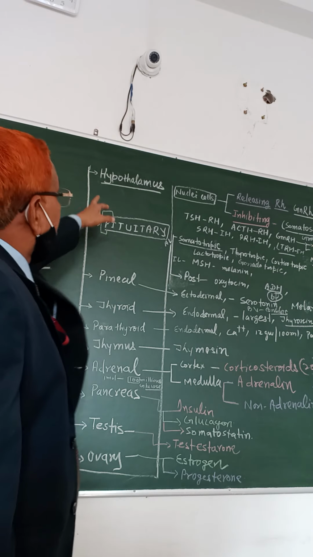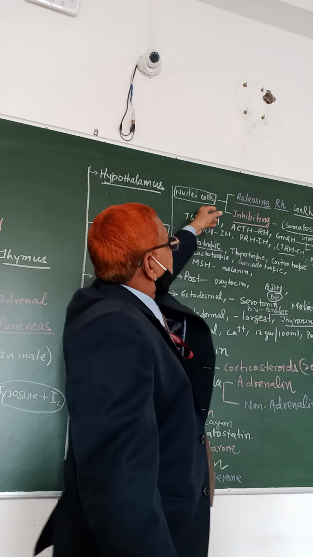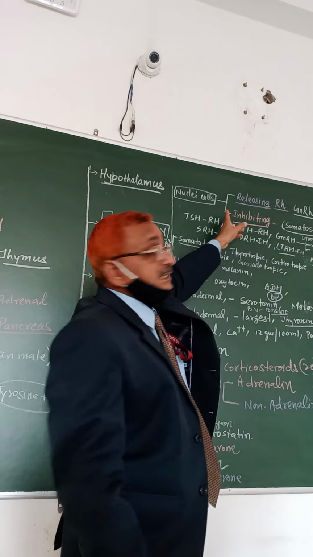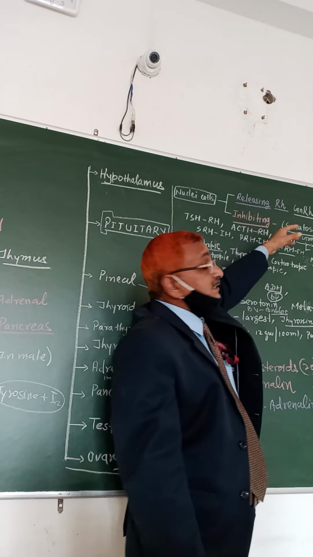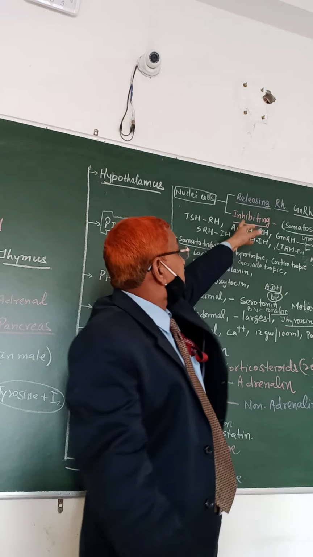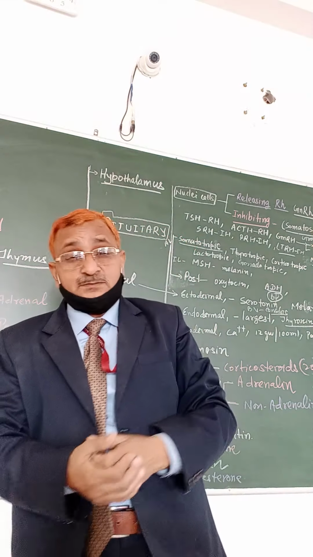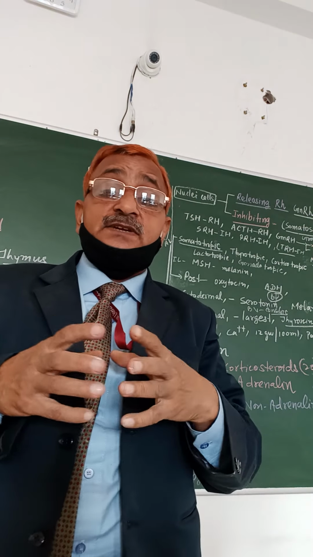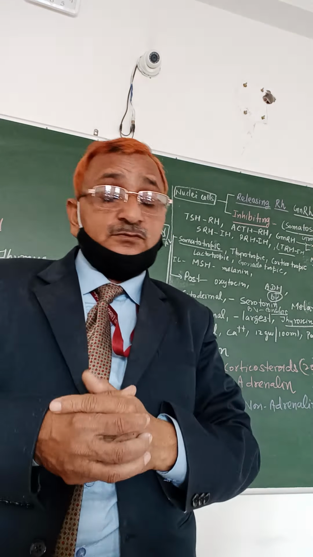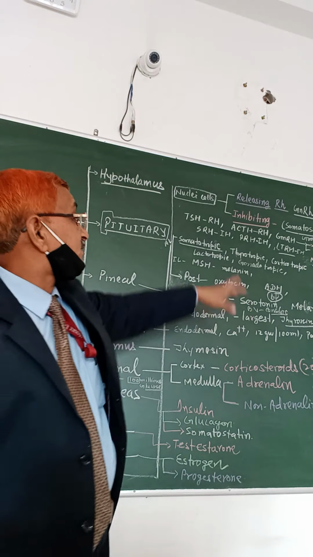The hypothalamus, through its nuclear cells, secretes two types of hormone. One is the releasing hormone, RH. Another is the inhibiting hormone. Both hormones work antagonistically, and in this way control all activities chemically.